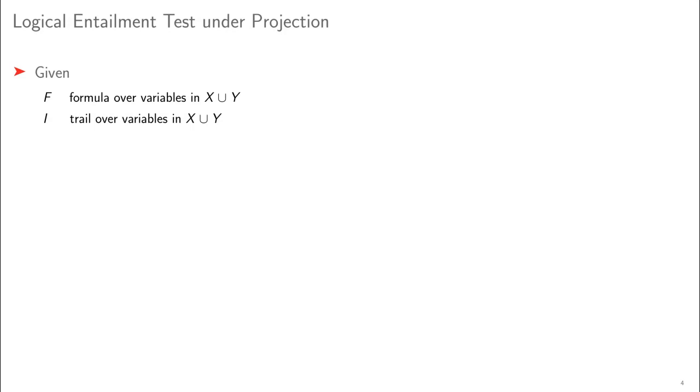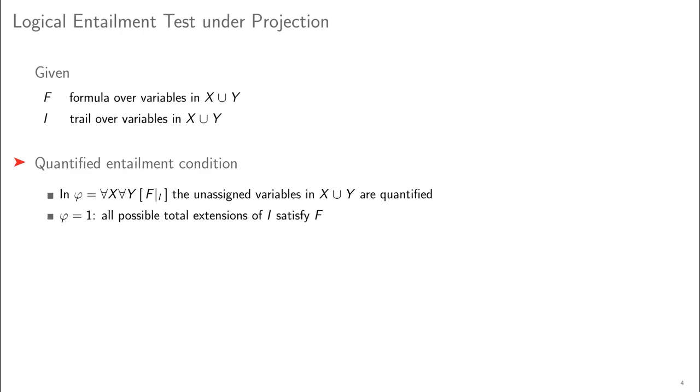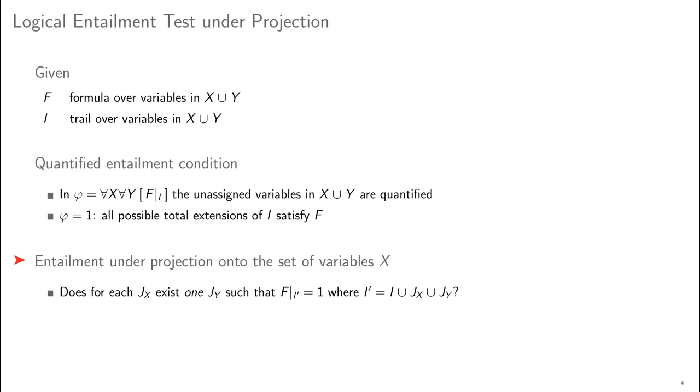We are given a formula f over sets of variables x and y and a trail I, which represents a partial assignment and ranges over variables in x and y. Checking whether I entails f involves checking whether all total extensions of I satisfy f. Therefore, in phi, only the unassigned variables in x and y are quantified. If phi is true, then the residual of f under I is true for all possible total extensions of I, and I entails f.